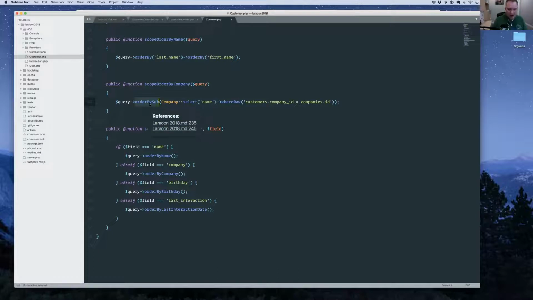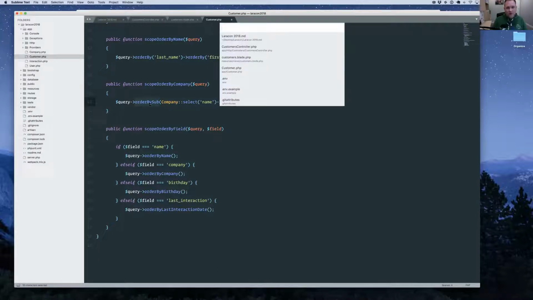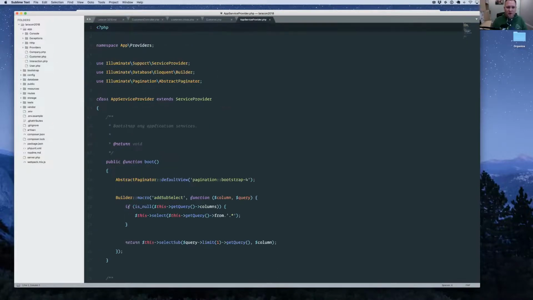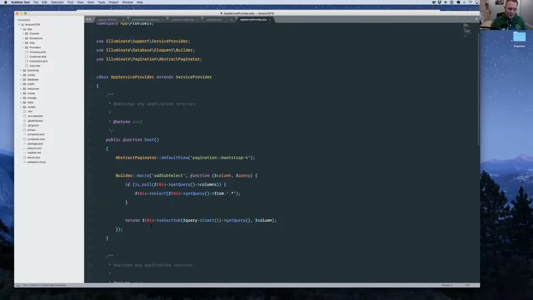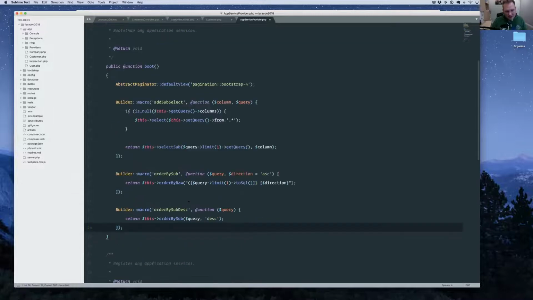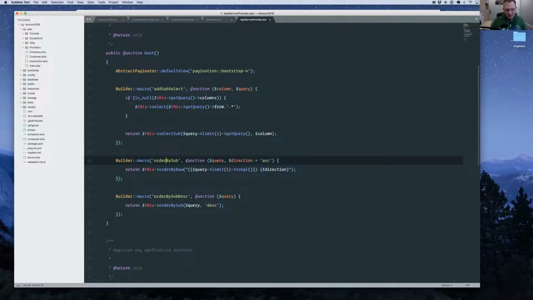So this is another macro I've created, and I'm going to show you this macro. I'm going to open up the app service provider here again. I actually have two macros that I use for sorting, because one's for sorting ascending and one's for sorting descending. This is sort of like a pattern that Laravel follows as well. The default's ascending, and you can choose descending if you need it. So that's all that the second one here is. It just calls this one with descending.